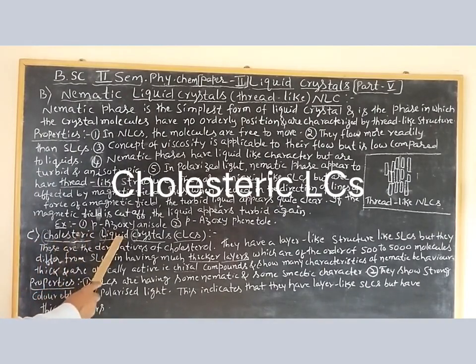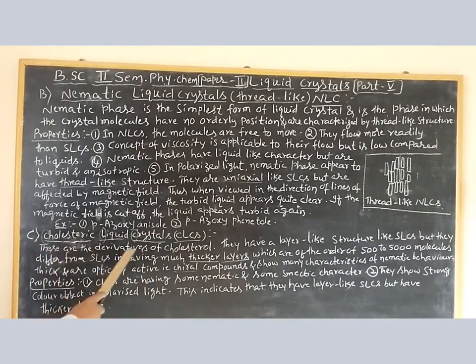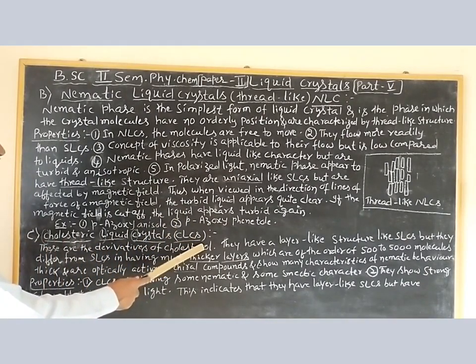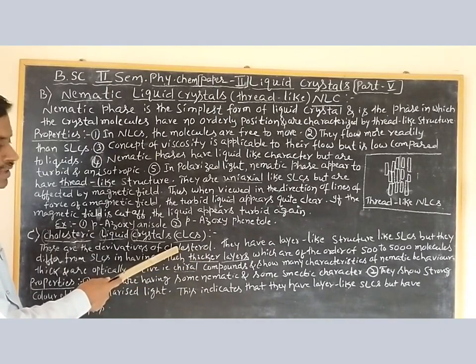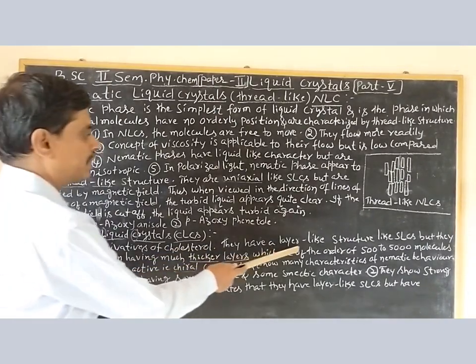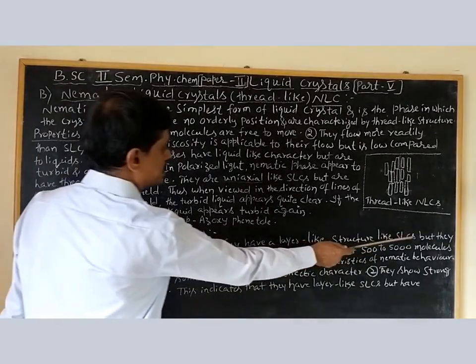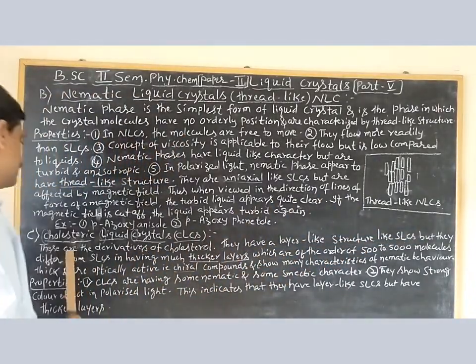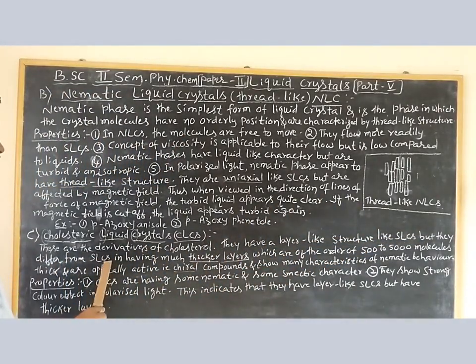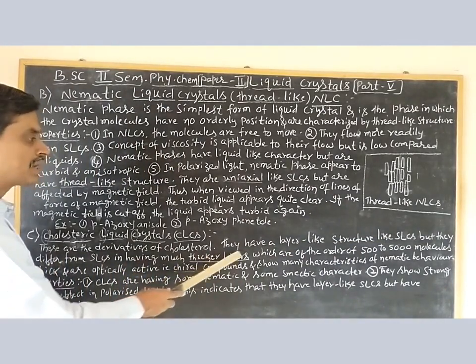C. Cholesteric liquid crystals, shortly we can call it as CLCs. These are the derivatives of cholesterol. I think you know the term cholesterol is a type of fat, and they have a layer-like structure like SLCs, but they differ from SLCs in having much thicker layers.